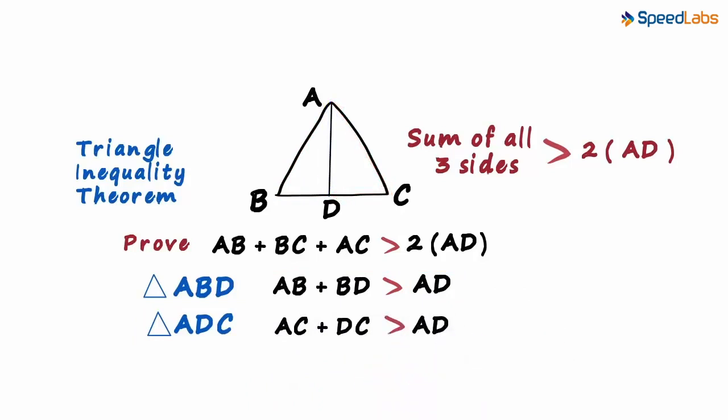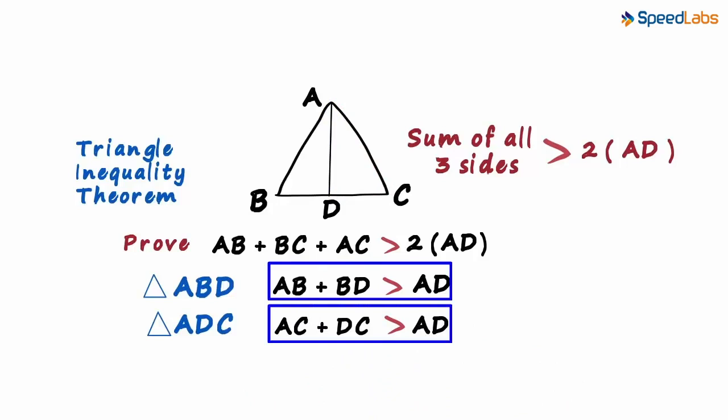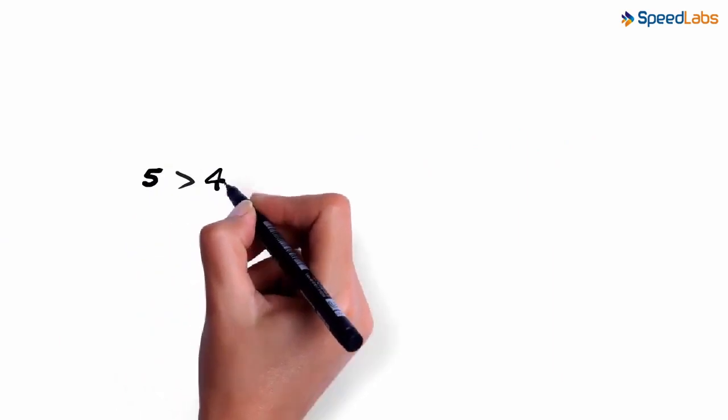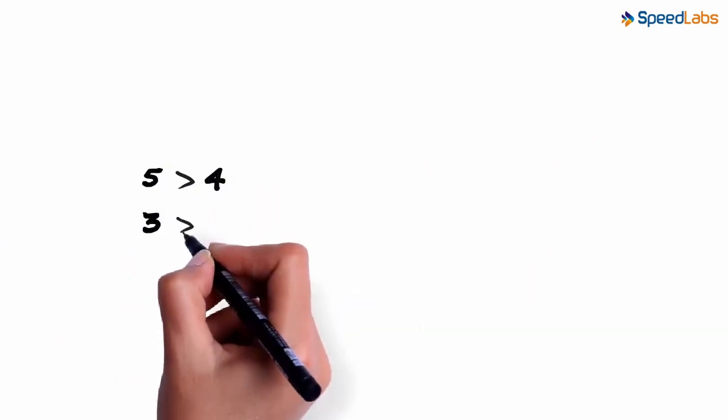Why did we choose these specific combinations? It's because we wanted to have AD on one side of the inequality. We have two inequalities here, but first let's understand something very basic. Consider two random inequalities. Say 5 is greater than 4 and 3 is greater than 2.